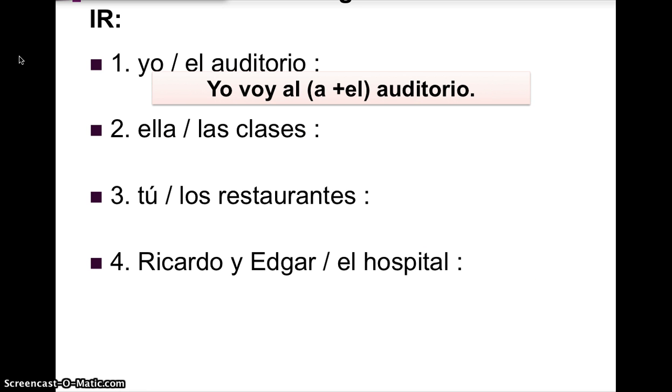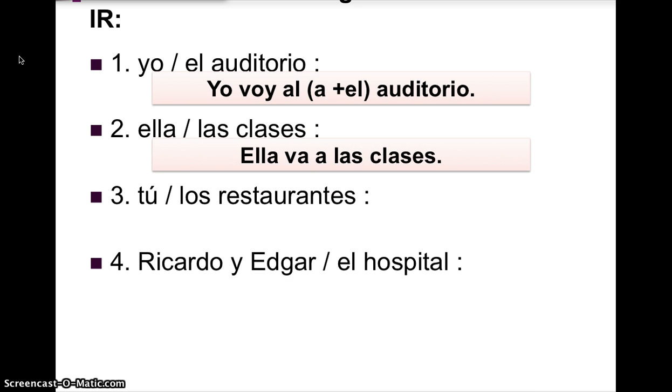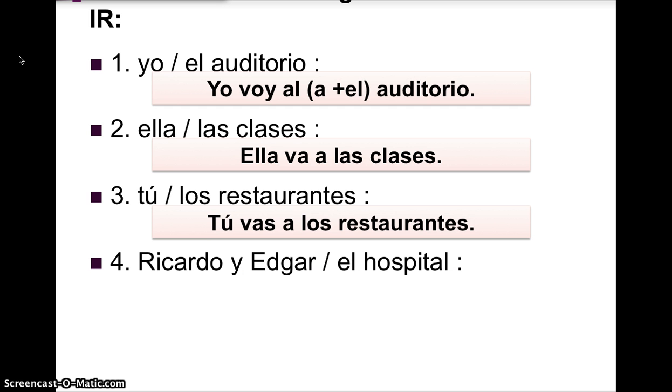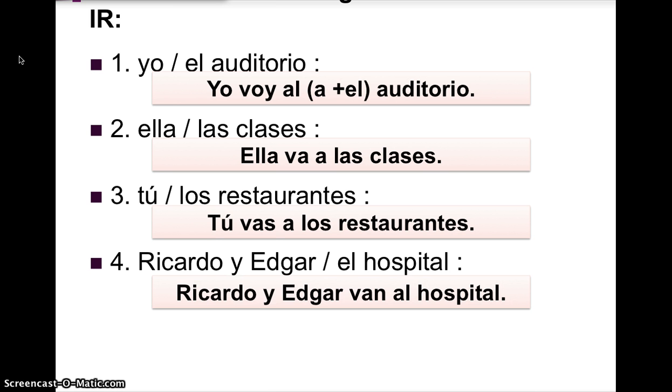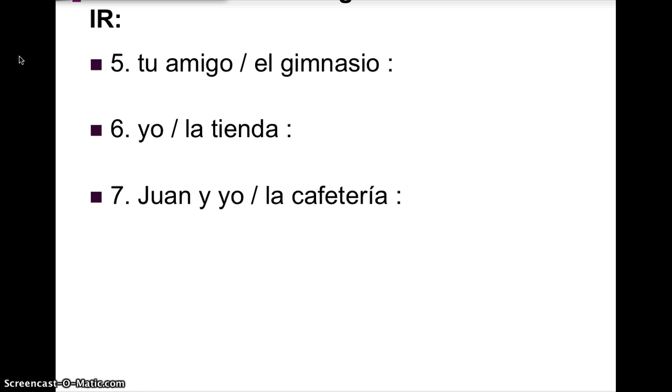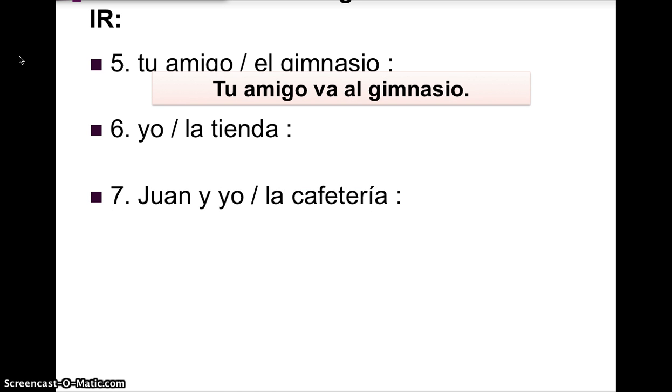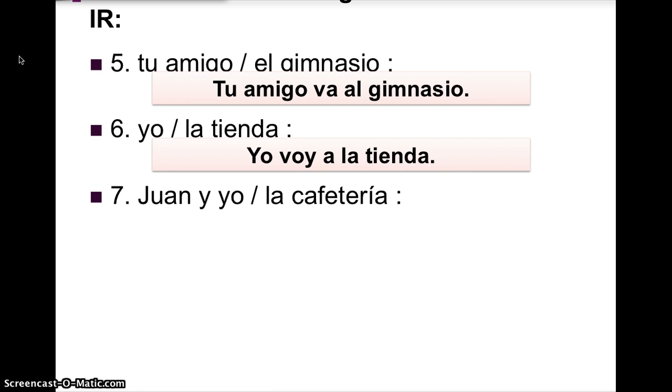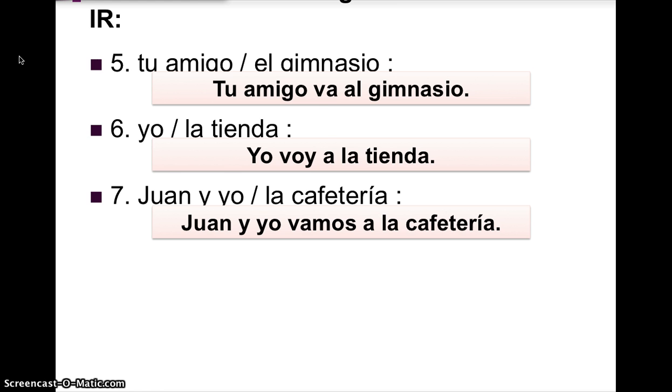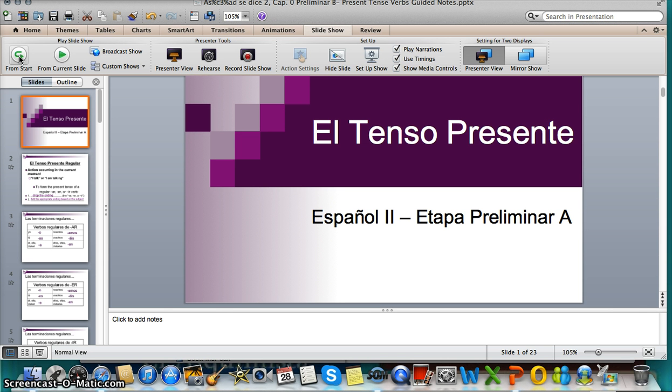Yo voy al auditorio. Ella va a las clases. Tú vas a los restaurantes. Ricardo y Edgar van al hospital. Tu amigo va al gimnasio. Yo voy a la tienda. Juan y yo vamos a la cafetería. That is it.